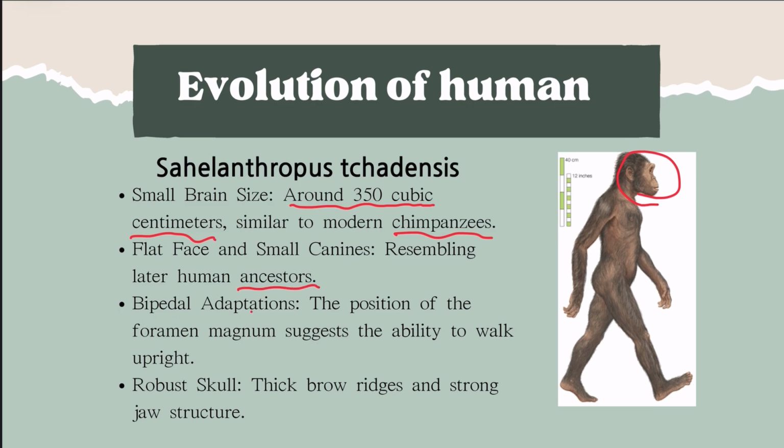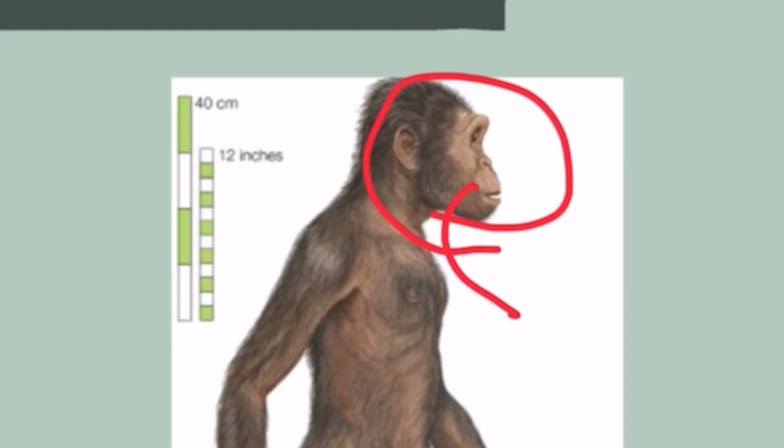With their adaptations, the position of the foramen magnum suggests the ability to walk upright, like this. And robust skull, thick brow ridges, and strong jaw structures. In here, they have strong jaw structures.